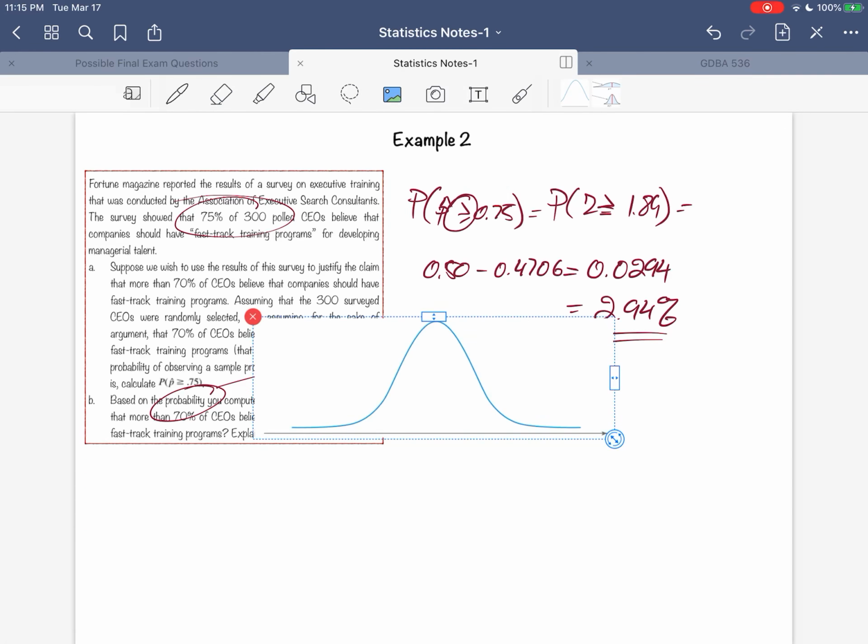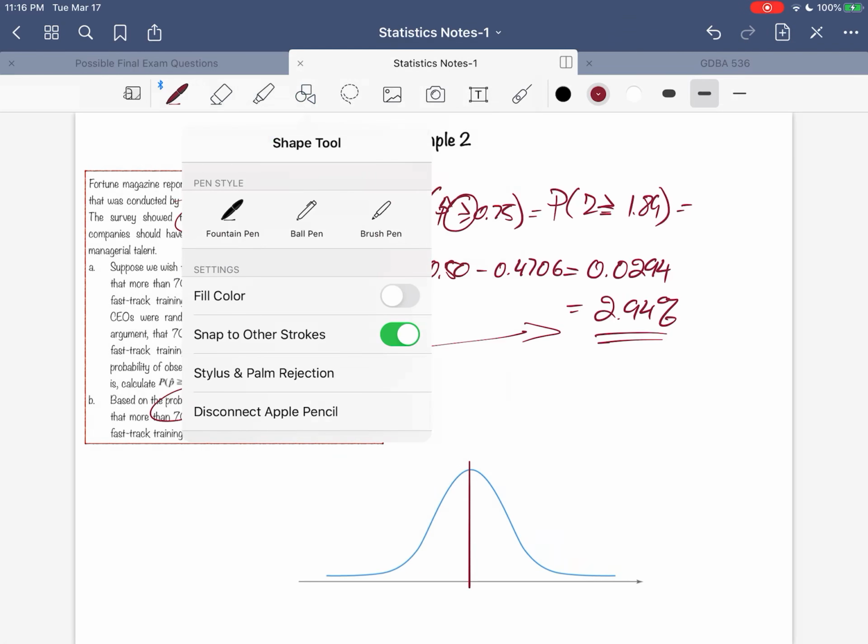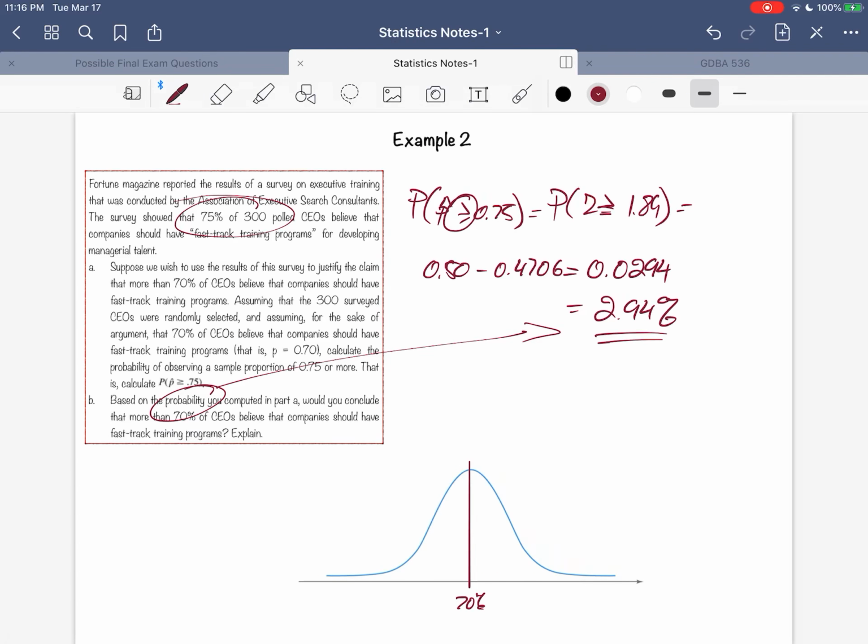So just as an extra explanation, here is where the theory says you should be. You should be around here. We know from the empirical rule that 68% of things should be around the average. But here you are, on your first sample, you took a sample and you found that the sample proportion was 75%. And this area here is 2.94%.